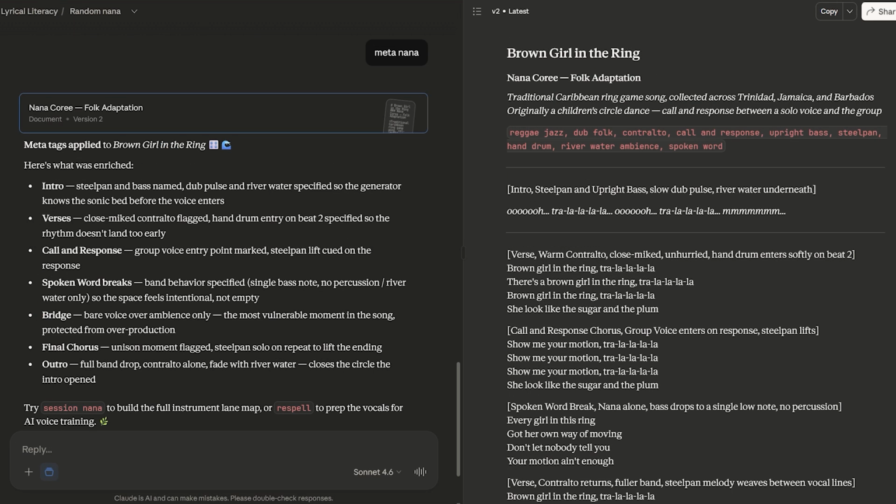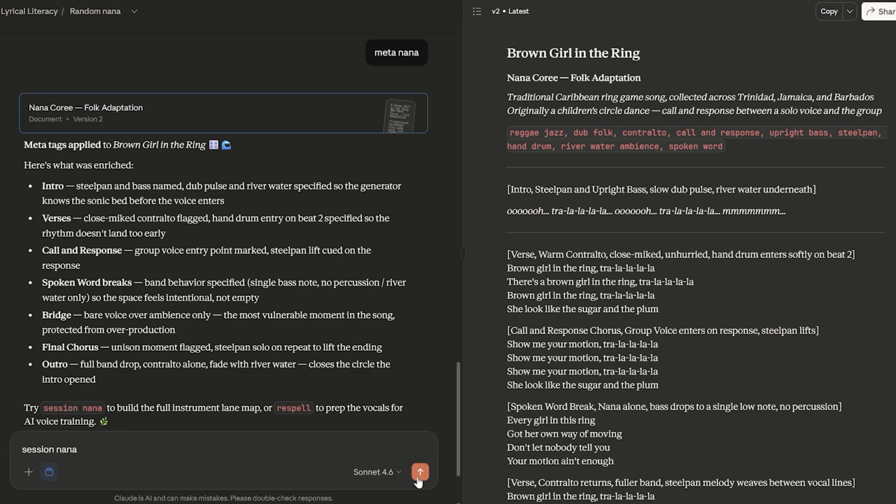Once you have the lyrics you love, two commands get you production ready. First, Meta Nana to wrap your lyrics in rich performing tags for Suno or similar platforms. Instead of just verse and chorus, you get detailed tags like vocal character, instrumental breaks, and dynamic shifts, all in Nana's style. Second is Session Nana.